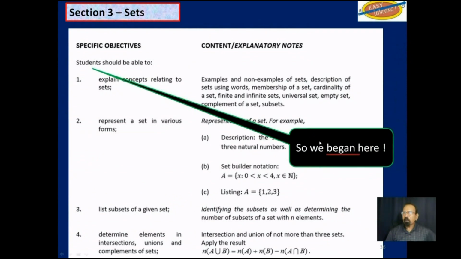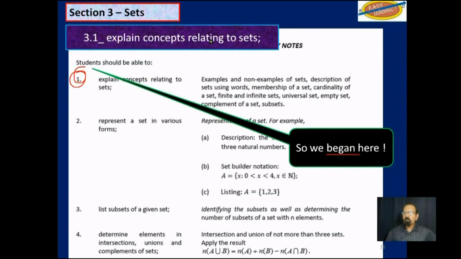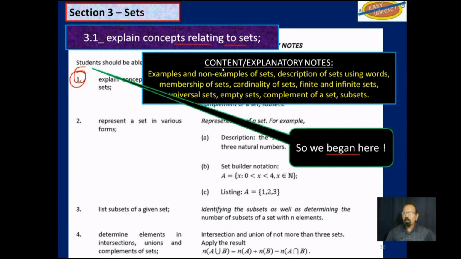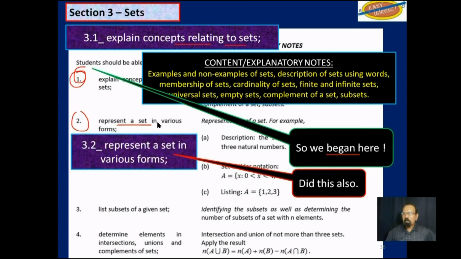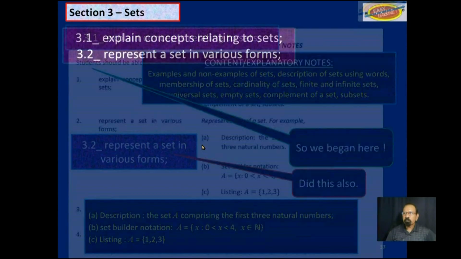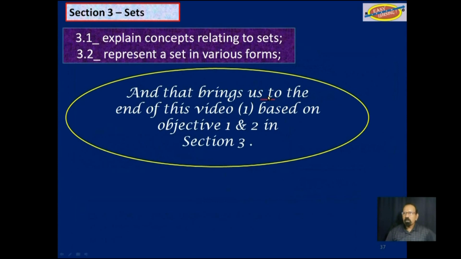So we began here at objective 1, explain concepts relating to sets. We explained that. And then we did objective 2 as well, represent a set in various forms. As a matter of fact, 3 forms that CXC lists here. And that brings us to the end of this video, which is video 1, based on objectives 1 and 2 in section 3.